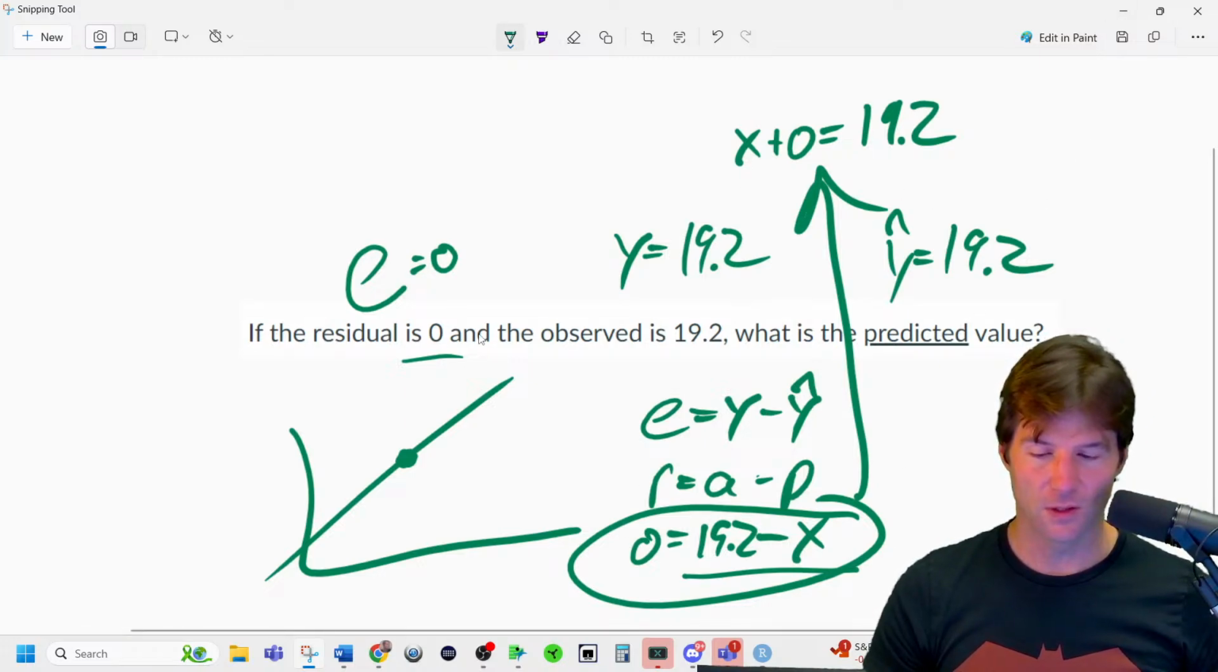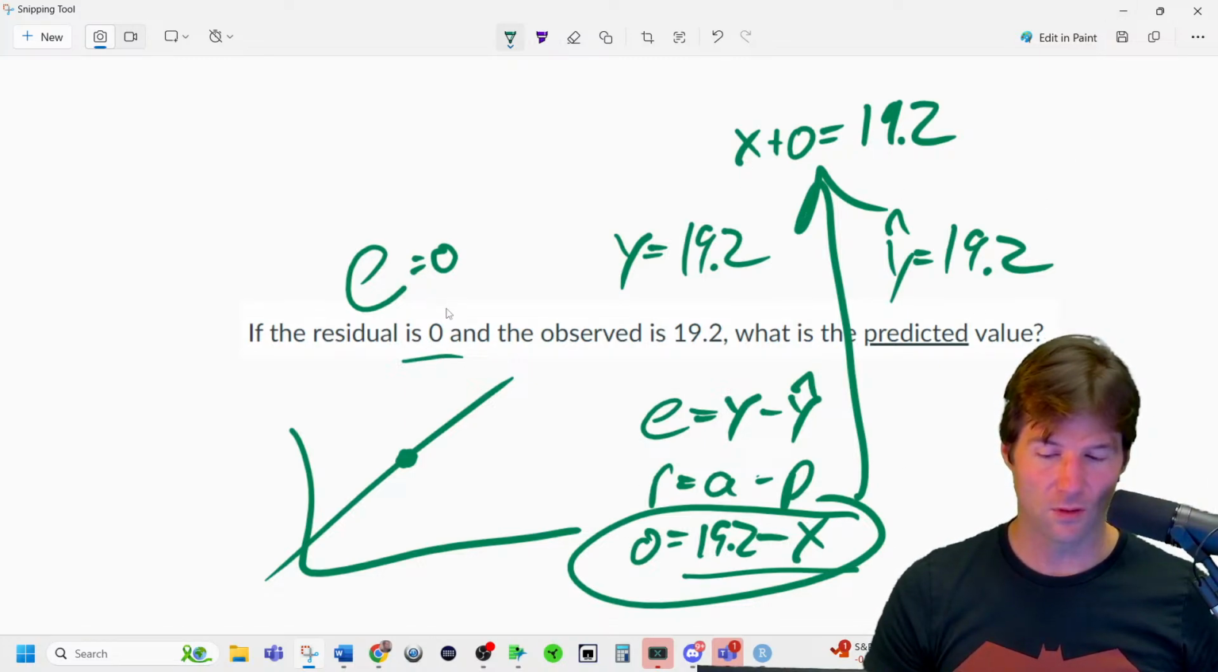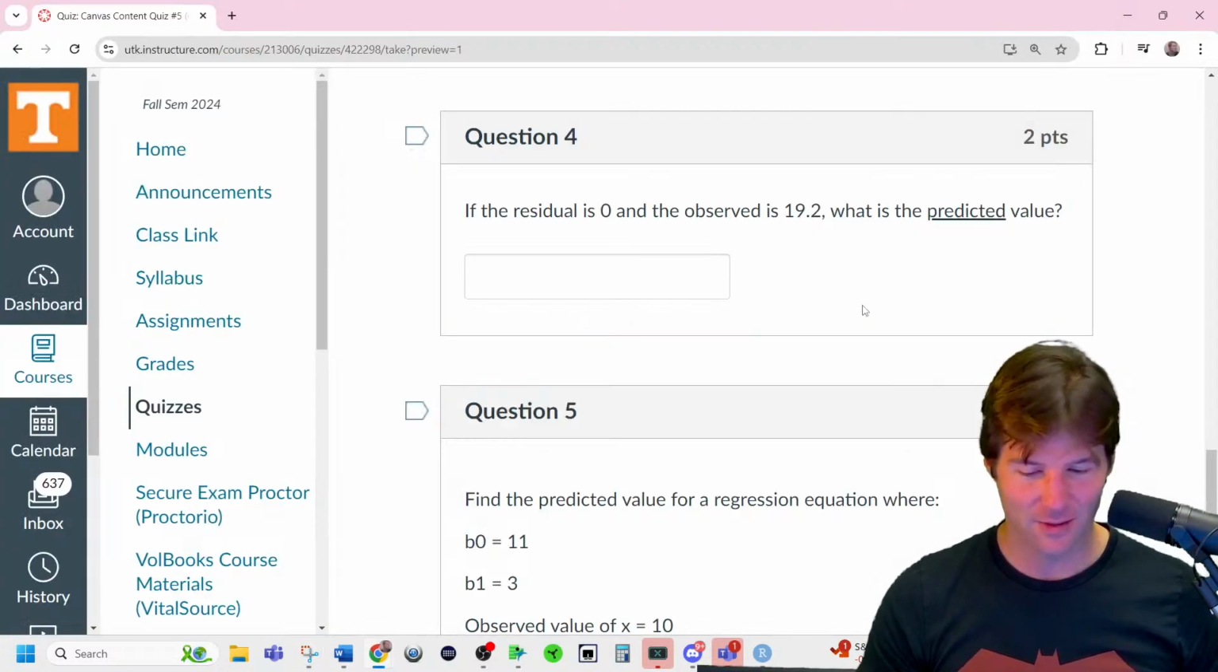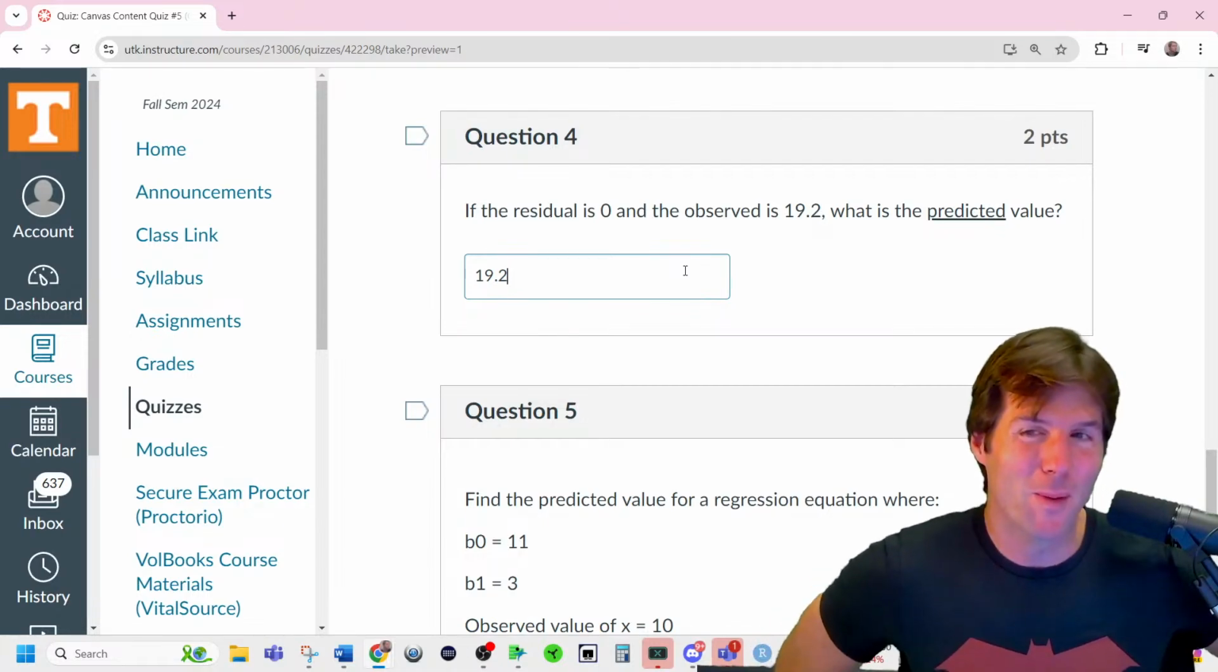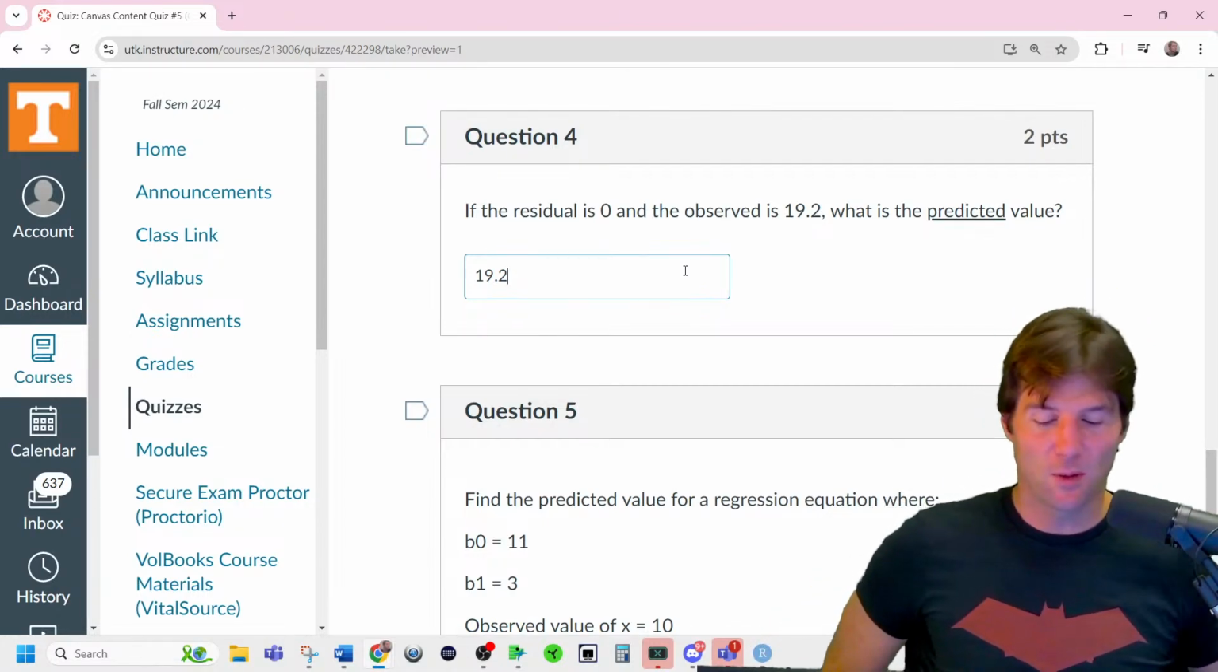They have no difference. Also theoretically, if the residual is 0, the actual and the predicted are equal to each other. Observed is just another name for the actual. If I got that on the test, I'd be like, yes, because you're telling me they're equal. But remember the equations, we do give you those on the test, but know how to use them.